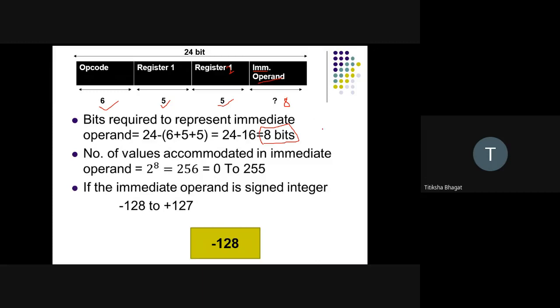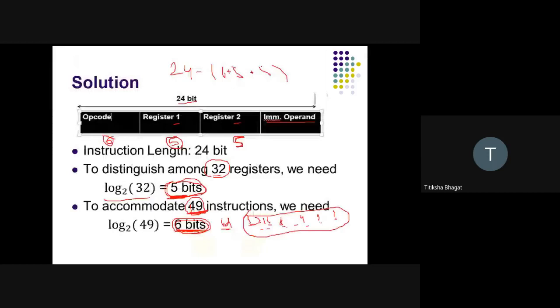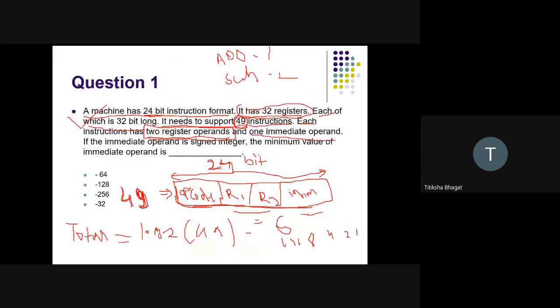But the question is different. The question was: if the immediate operand is a signed integer, then what is the minimum value of the immediate operand?